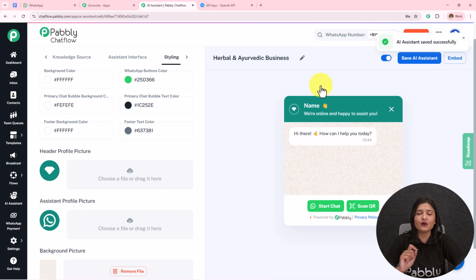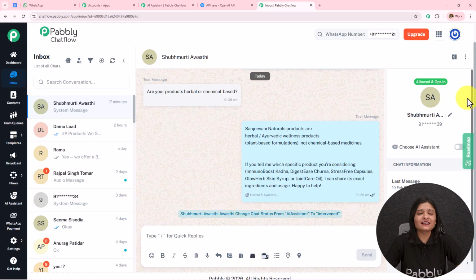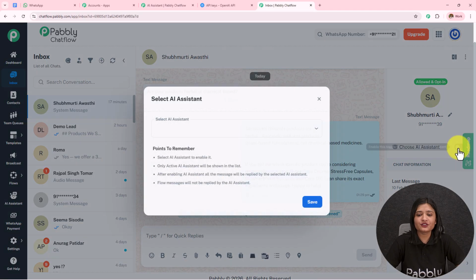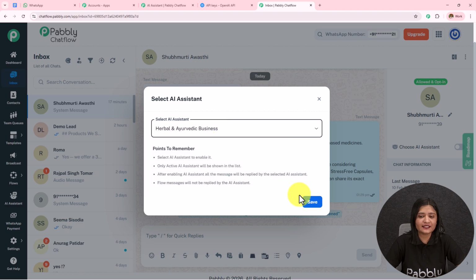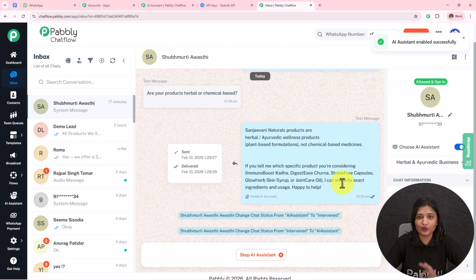Now we have to learn how we can enable this AI assistant to a particular chat, to a particular group, or to all the contacts. For that, on the left hand side, we can see all these options. I'm going to go towards the inbox and I'm going to open the inbox in a new tab. So you see that this is my chat. I have to simply toggle on this choose AI assistant. I have to select the AI assistant and then have to save this. In this manner, I can assign any AI assistant to a particular chat.